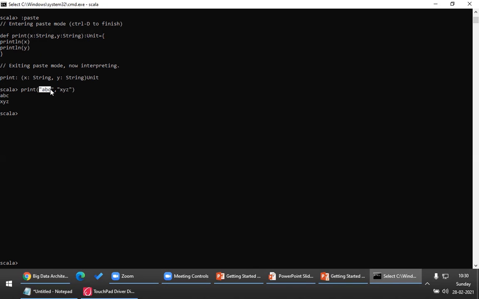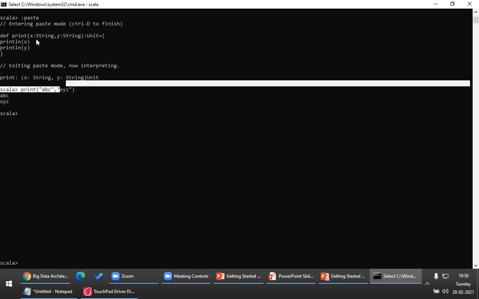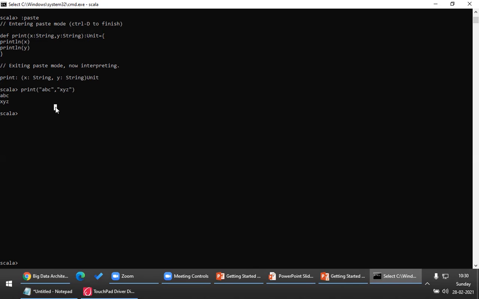I want this ABC to go to this variable Y and this XYZ to go to this variable X. So you will give an answer, simply interchange. But here, please look at this. I can specify this. I want this ABC to go to a parameter Y, and I want this value to go to a parameter X. So I can specify like this. This is what we call named method arguments, something very important.